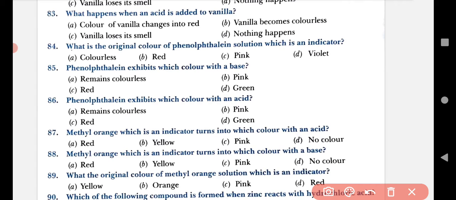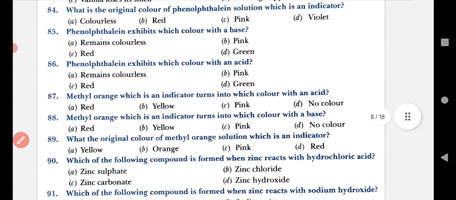C. Vanilla loses its smell. D. Nothing happens. If we add some amount of acid to the vanilla, nothing happens. It means that vanilla reacts only in the presence of a base. Its smell is lost only then.